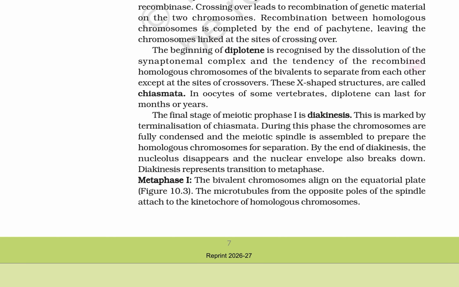The recombined homologous chromosomes of the bivalent tend to separate from each other except at the sites of crossover. These X-shaped structures are called chiasmata. In the oocytes of some vertebrates, diplotene can last for months or years.